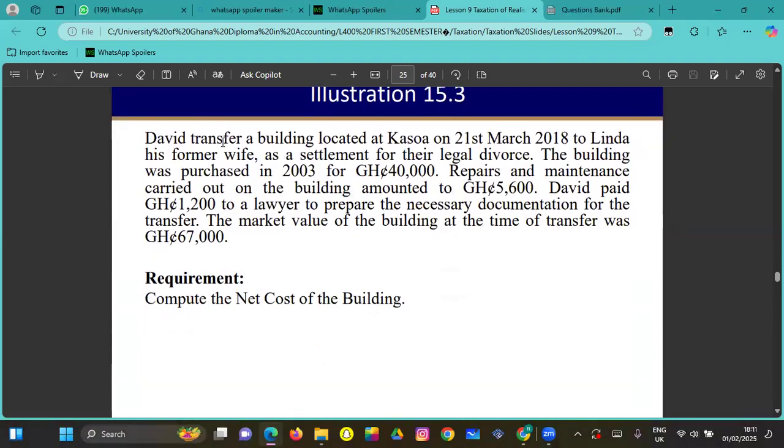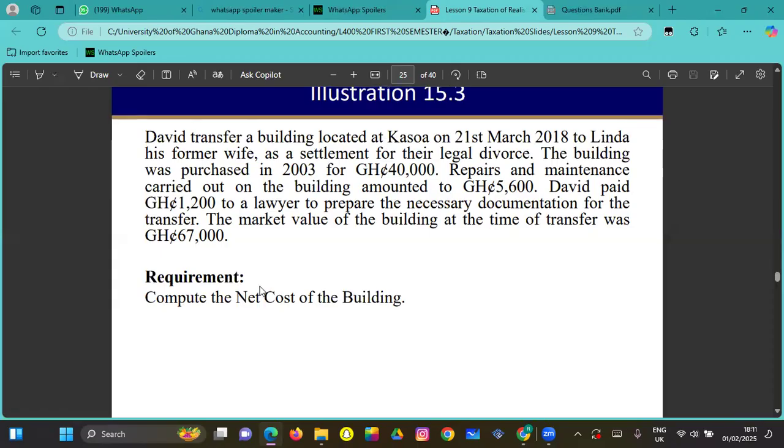David transferred a building located at Kasua on 21st March 2018 to Linda, his former wife, as a settlement for their legal divorce. The building was purchased in 2003 for 40,000. Repairs and maintenance carried out on the building amounted to 5,600. David paid 1,200 to a lawyer to prepare the necessary documentation for the transfer. The market value of the building at the time of transfer was what? 67,000. Now let's look at it here.